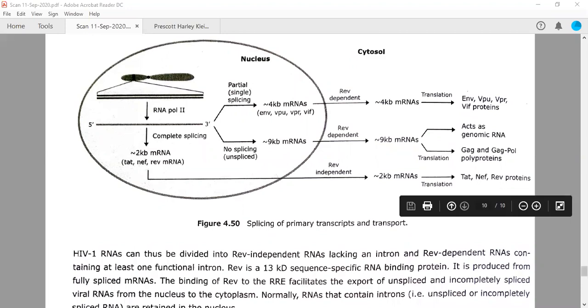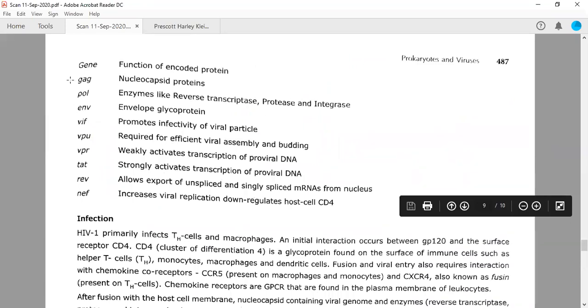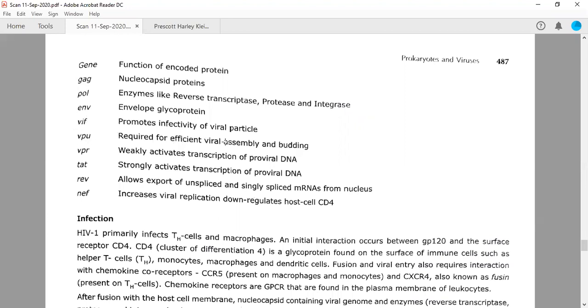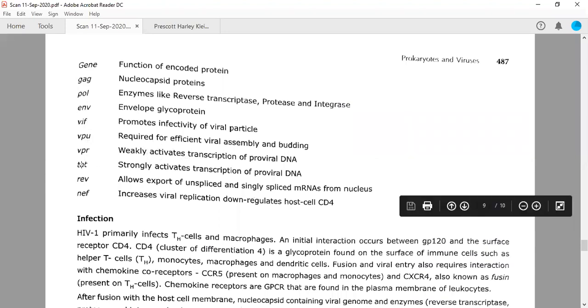So if you remember all these genes here: GAG, POL, ENV, VIF, viral infectivity factor, VPU, which is required for efficient assembly and budding, VPR, weakly activating the transcription of proviral DNA, TAT is strongly activating the replication, REV is required for the export of these unspliced and not fully spliced big mRNA molecules out of the nucleus. Okay, so REV is required.